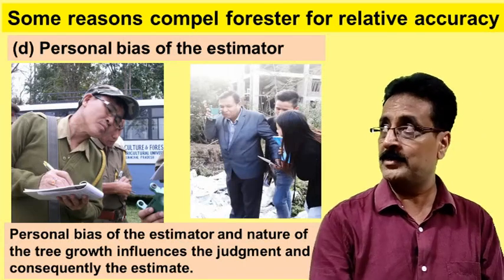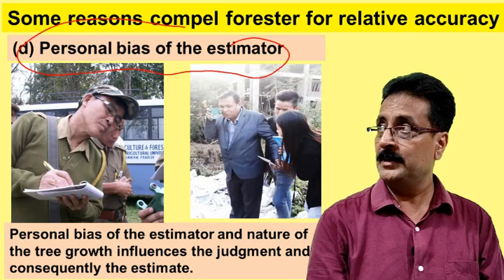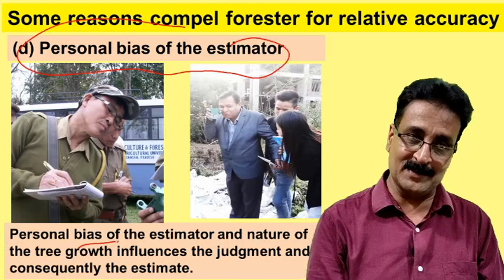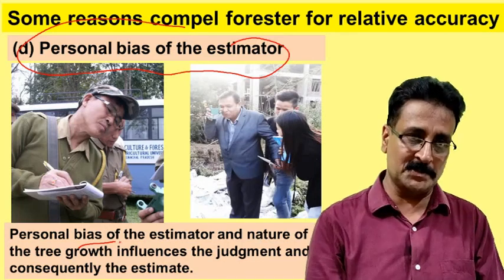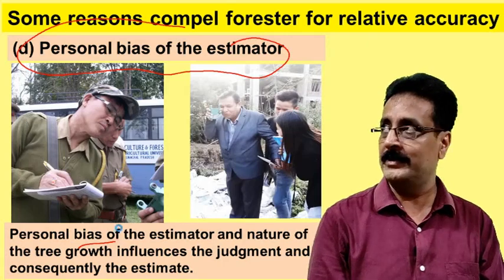The other one is called personal bias. What do you mean by personal bias of the estimator? Suppose we are taking some reading. There is some bias by a forester, bias by a researcher, bias by a student. That also leads to some errors, and some relative accuracy we have to allow for.